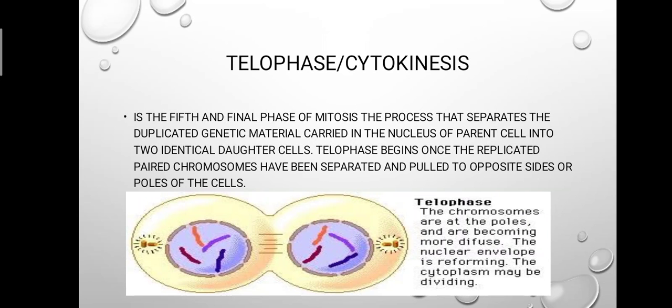Telophase, or cytokinesis, is the fifth and final phase of mitosis, the process that separates the duplicated genetic material carried in the nucleus of a parent cell into two identical daughter cells. Telophase begins once replicated pairs of chromosomes have been separated and pulled to opposite sides, the poles, of the cell.